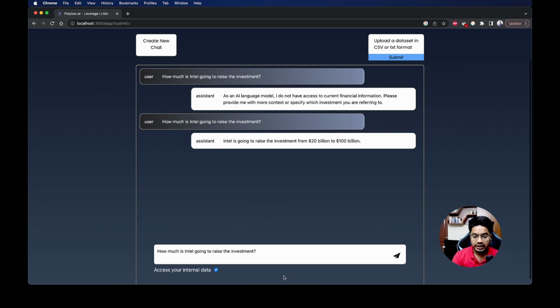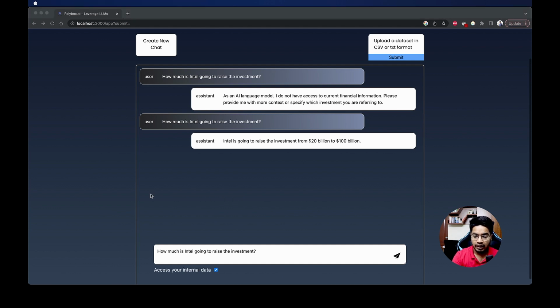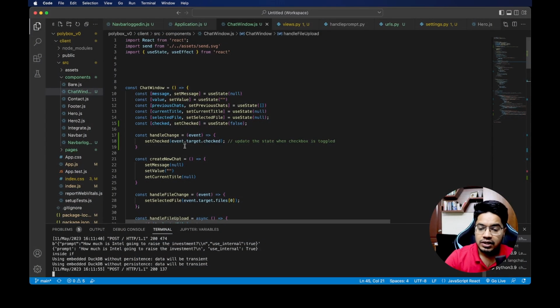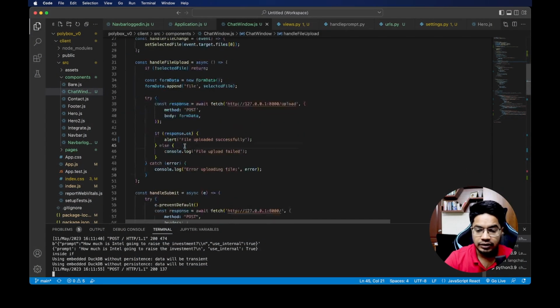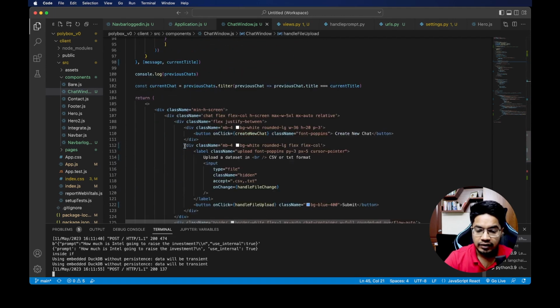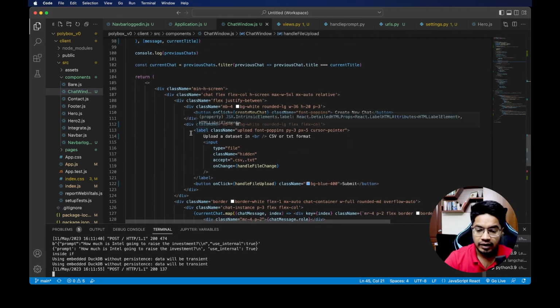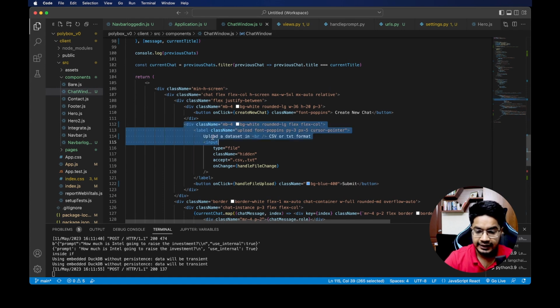Okay, now let's look at the code that we have written and try to make some changes to incorporate all of this. First of all, we needed to have a button where we show that we are uploading a data set.